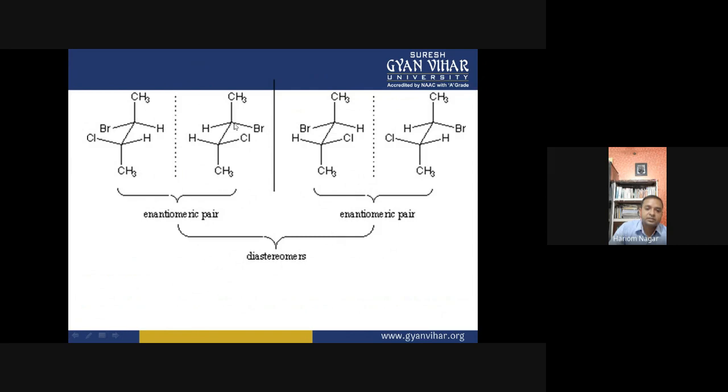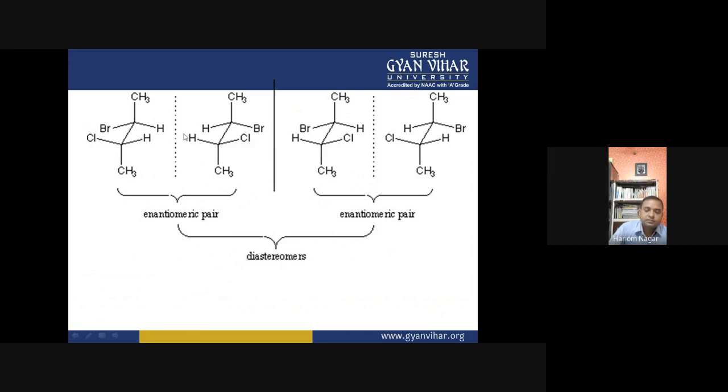So this and this compound are actually containing chiral centers. This is a chiral center. This is a chiral center. This is also a chiral center. Here at this center the configuration of this chiral center is different, and here the same, right?